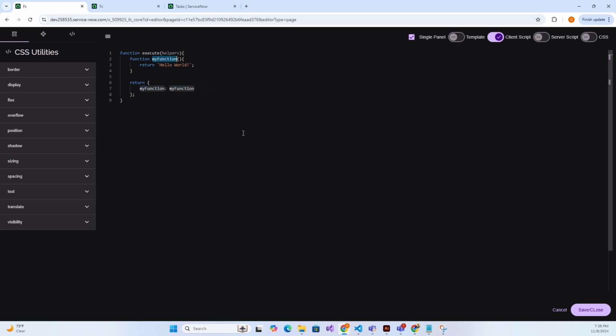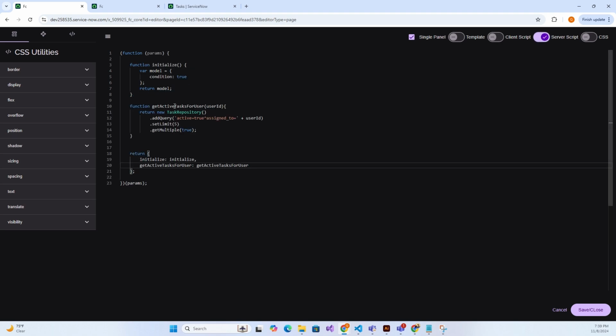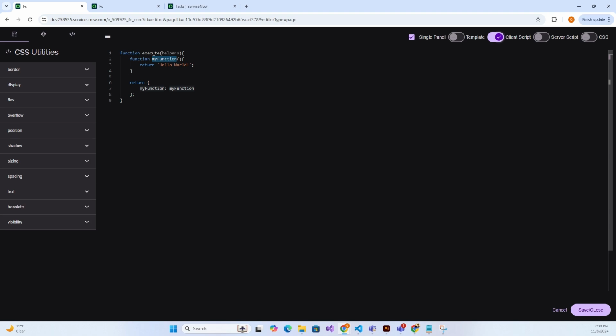Let's modify this function here. Let's call this the same name as in the server script. So we'll call this get active task. And we want to pass in the scope object, the page scope object, so that we can modify it, allowing the template to display the data returning from the database.